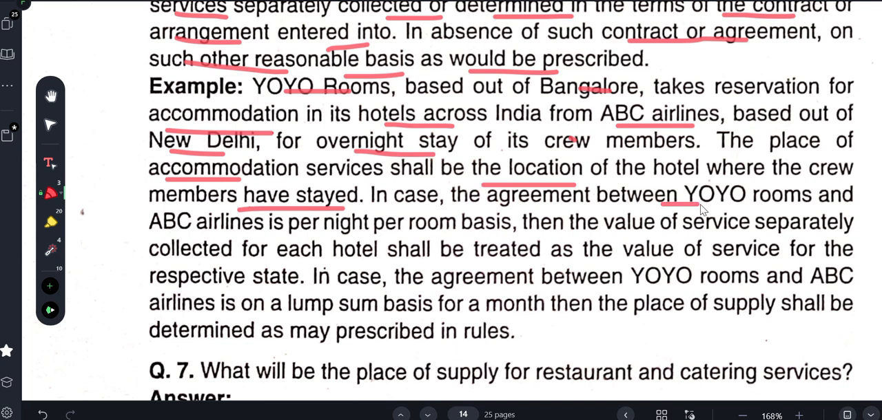In the case where the arrangement between OYO Rooms and the airline is on a per-night room basis, the value of the service separately collected for each hotel shall be considered. In the case where the arrangement between OYO Rooms and ABC Airlines is on a lump sum basis for the month, then the place of supply shall be determined as prescribed in the rules.